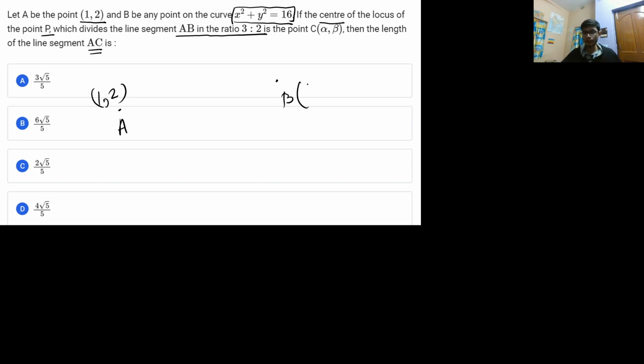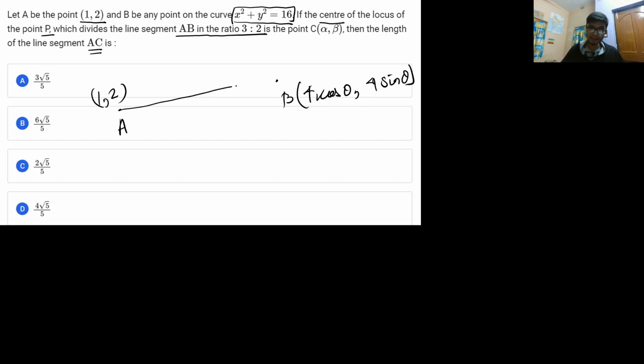If you say the center of the circle is a comma b, then the point is a plus minus r cos theta comma b plus minus r sin theta. That is the more generic format of writing the parametric equation of a point on a circle. I hope this is making sense. So from here you get that this is equal to 4 cos theta, and the other is equal to 4 sin theta.